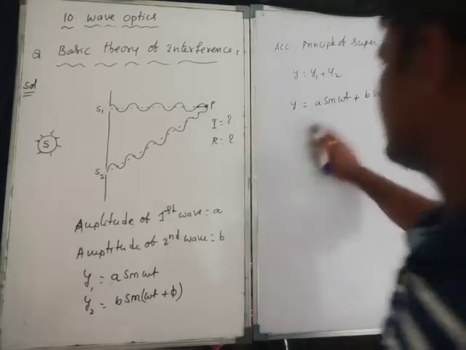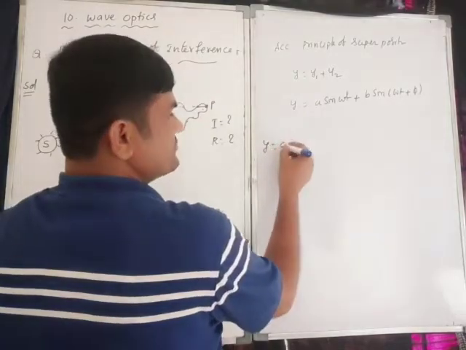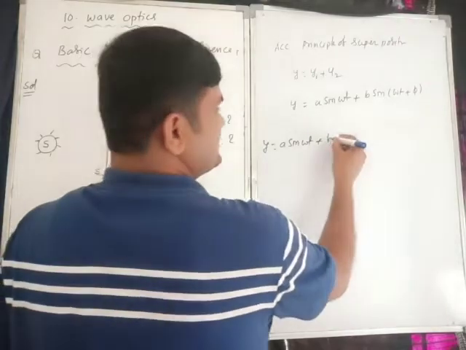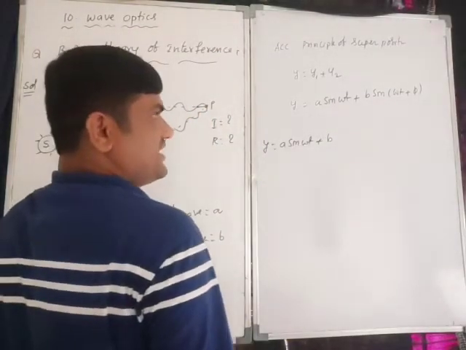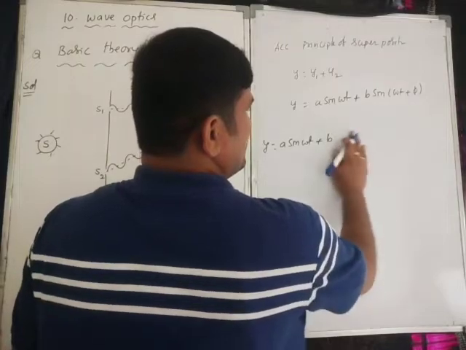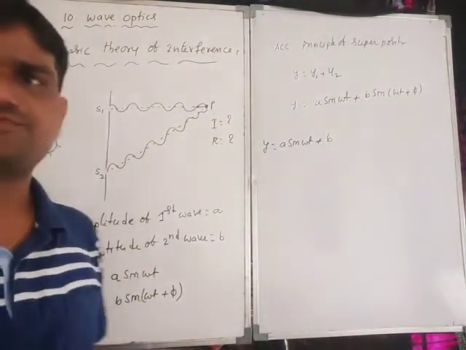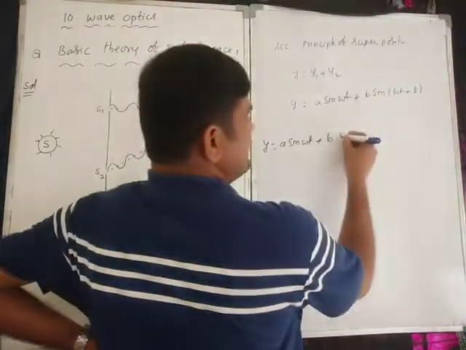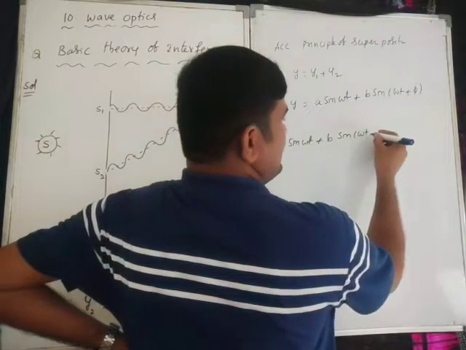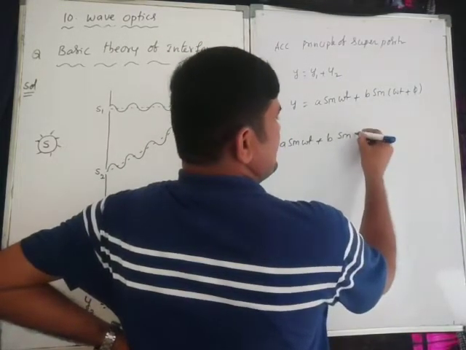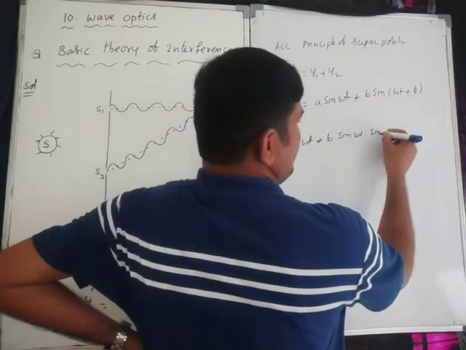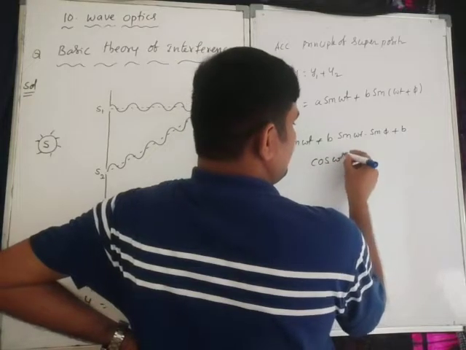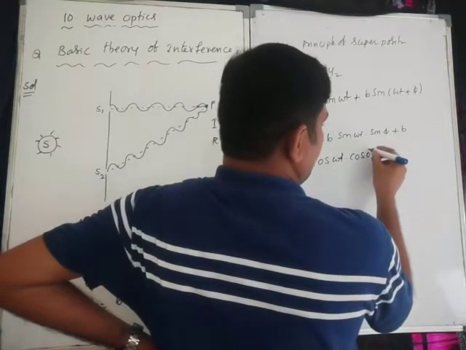Now here you can observe, sin (A plus B), correct or not? So what is the formula for sin (A plus B)?